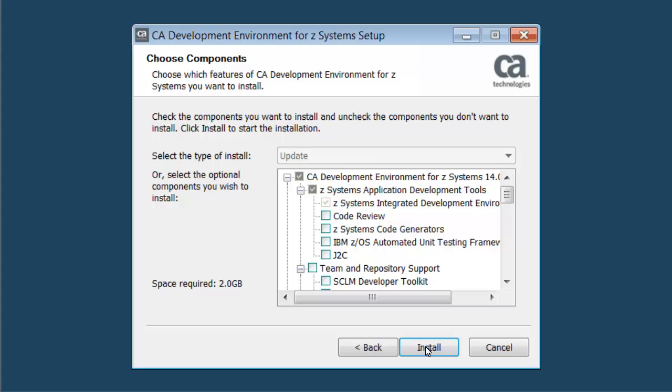The Choose Components window appears. Once you begin selecting components, the Install Type drop-down displays Update. Proceed checking the features you would like installed. In this update demonstration, you will select 3 components to install: Code Review, Z-Systems Code Generators, and IBM z/OS Automated Unit Testing Framework. Click Install.